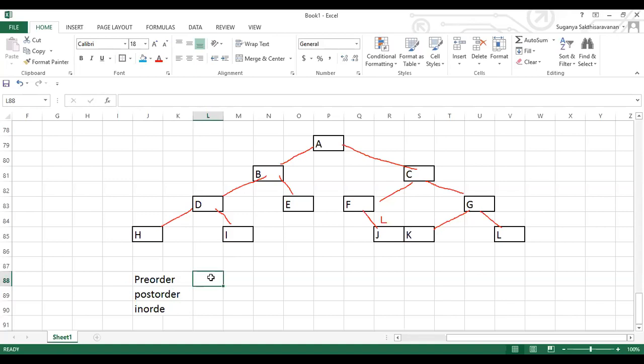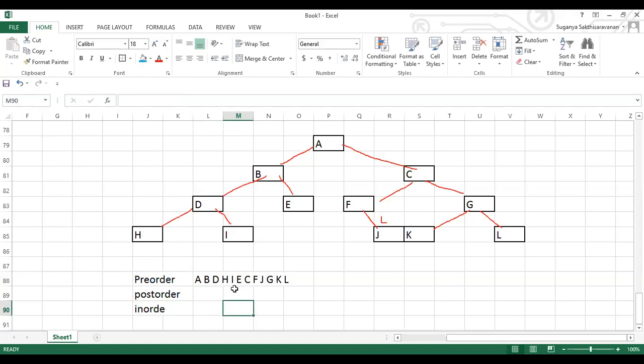So here the root element is A. Then followed by it, we get B, then D, then H, then the left element E, then I, then E, then the root C, then F, J, then its root G, then K, then L. This is all about your pre-order.